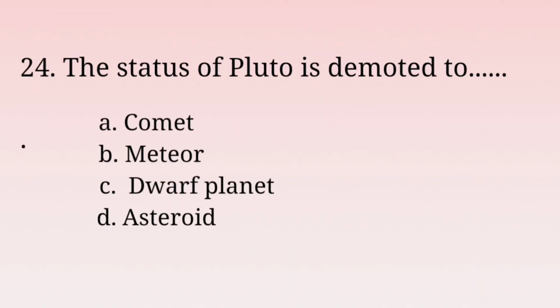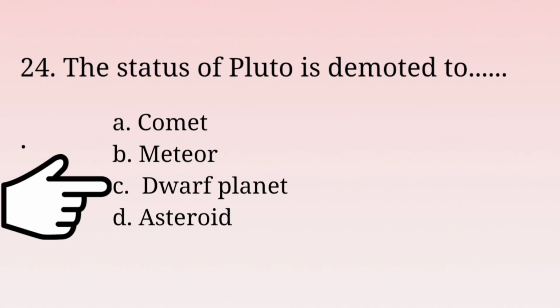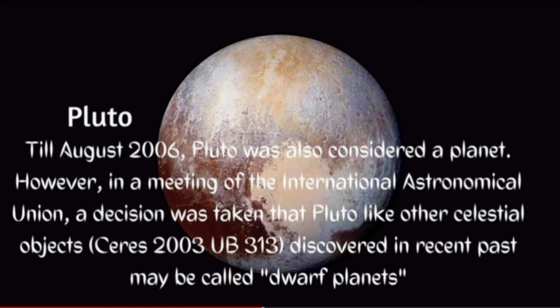Next question. The status of Pluto is demoted to dash. Options: A. Comet, B. Meteor, C. Dwarf planet, and D. Asteroid. The answer is option C. Dwarf planet. Pluto was demoted to dwarf planet in 2006. Till August 2006, Pluto was also considered a planet.